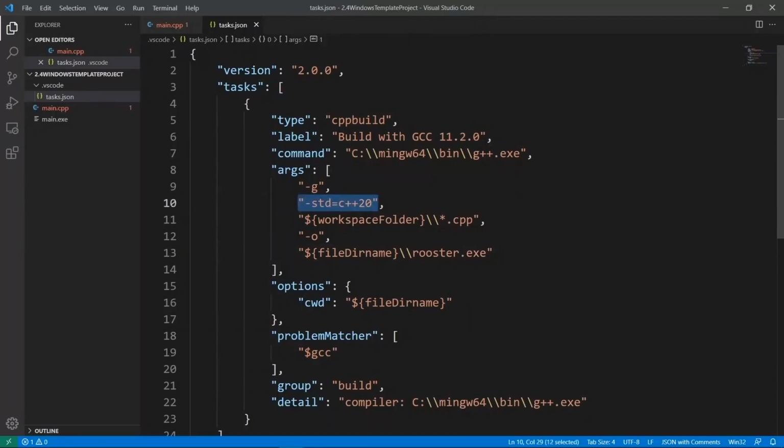It is going to tell the compiler to build every single CPP file in our project. So if we have multiple files, they are going to be built together. And we're going to specify the name for our output file. For example, if we don't want our binary executable to be named main.exe, we can give it a name. And I am going to be naming mine rooster.exe in the course here. I would recommend doing the same so that we can really have the same habits as we go through the course. But of course, you are free to use whatever you want in your C++ programs here. So once you have this, you can click Save here, and this is going to save our JSON file.